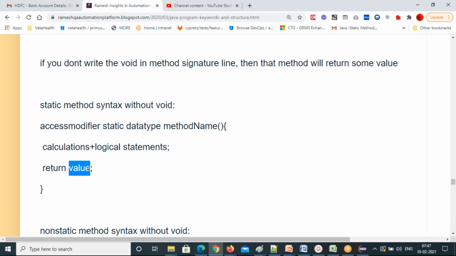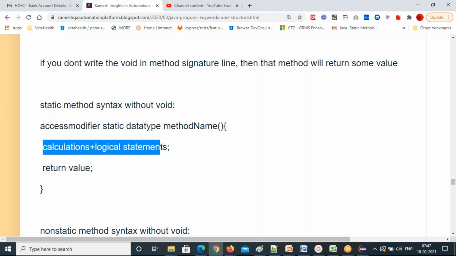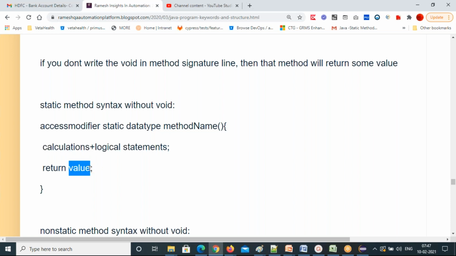Oh, that variable. I thought the value was also a keyword. No, just the return is the keyword. Value means which variable contains the value, that variable name you need to write there. Otherwise, directly this calculation itself you can write here. If you don't want multiple lines, you can write the entire calculation in the return line itself.